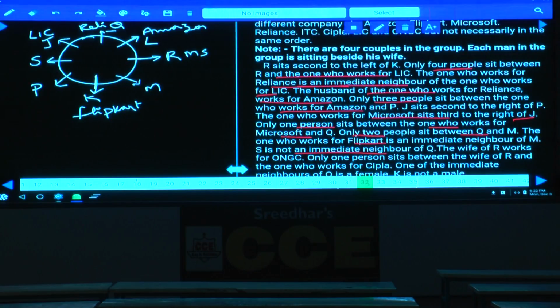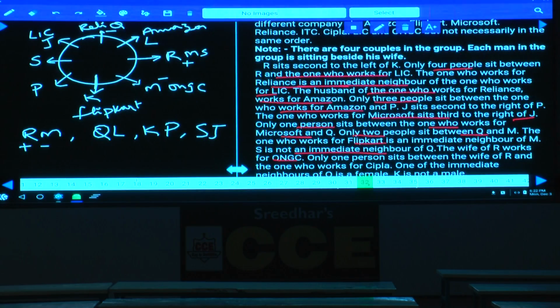Next one. The wife of R works for ONGC. Wife of R means R is a male, and this person, the wife of R, is ONGC. R and M are spouses to each other, and Q and L are spouses to each other, isn't it? And the next one, K and P are spouses to each other, and S and J. Now these are the 4 couples. Out of which R is a male, M is a female, Q is a female, L is a male, and K and P have no gender determined as of now.